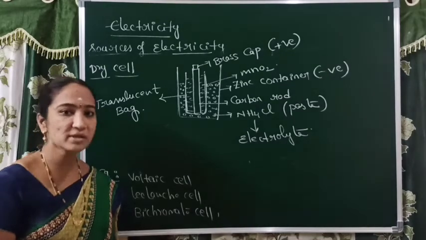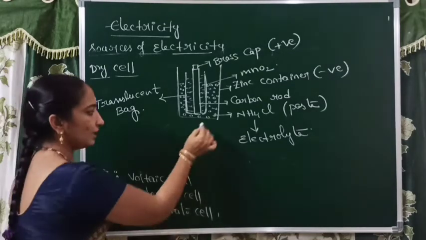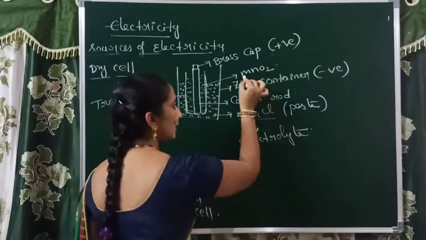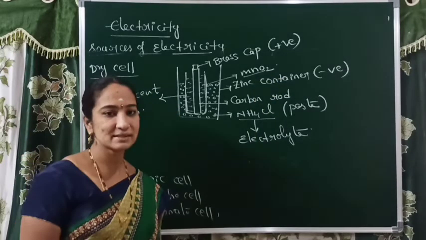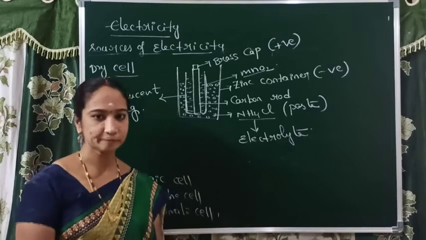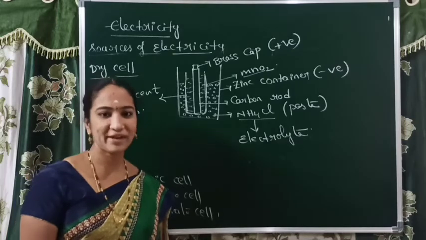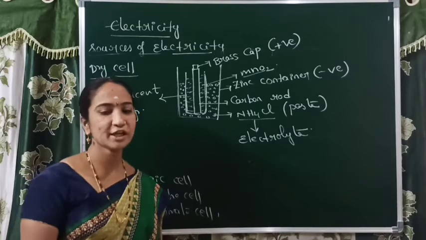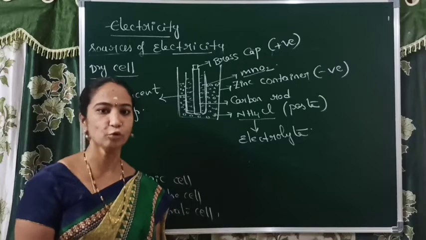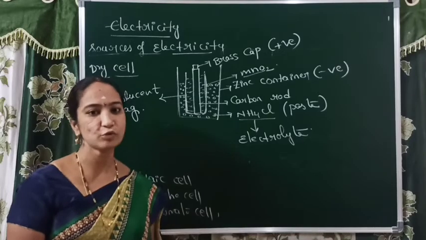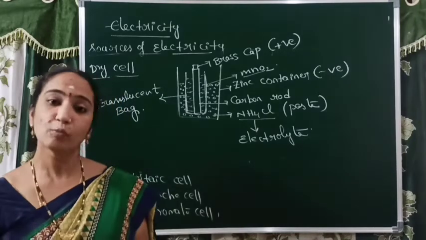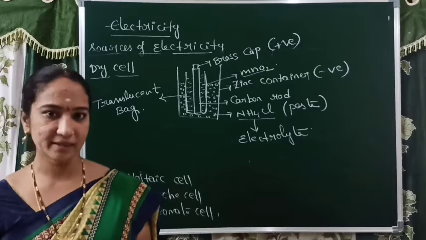To oppose the reaction between ammonium chloride and manganese oxide before using the cell, so that the chemicals won't be destroyed or wasted. So for that purpose, we use one translucent bag, called a muslin bag, inside the zinc container.